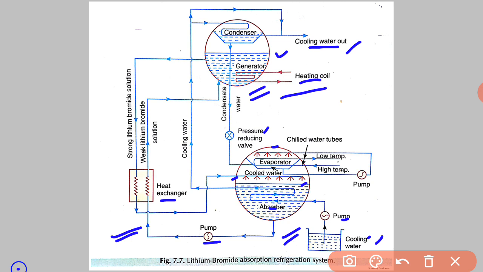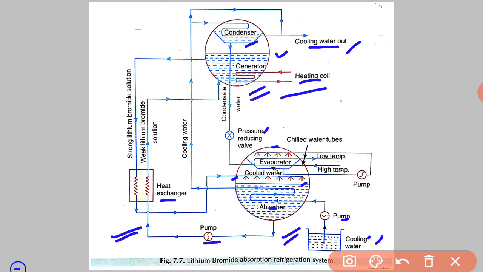Now the condensate from the condenser is supplied to the evaporator to compensate the water vapors formed in the evaporator. See here, the condensate from the condenser, and the condensate is supplied to the evaporator. See below, there is the evaporator, to compensate the water vapor formed in the evaporator.